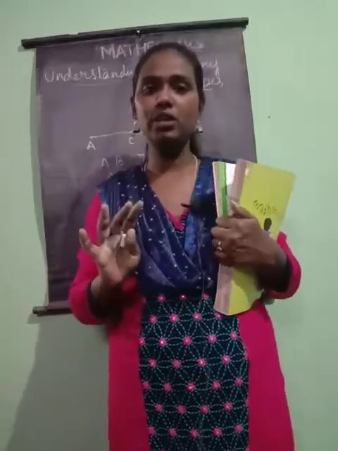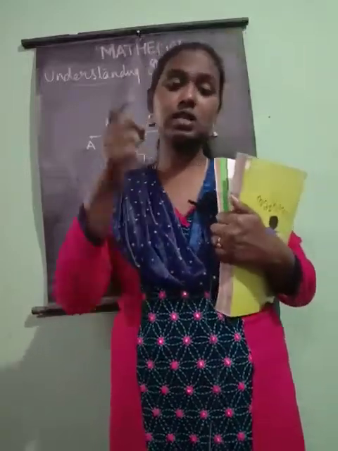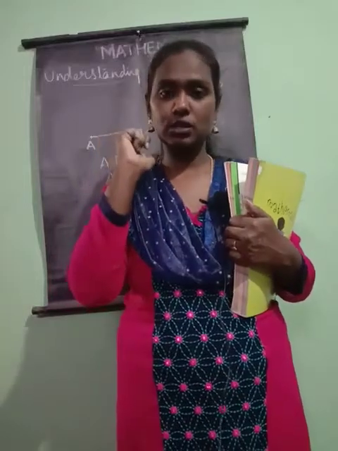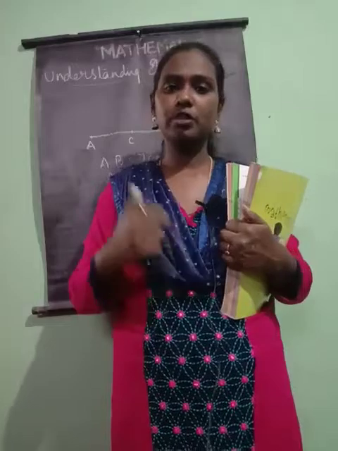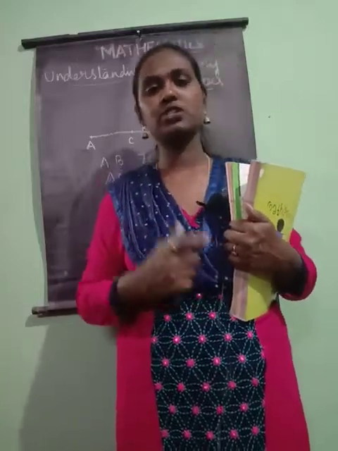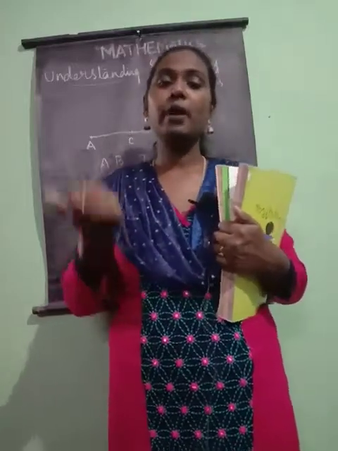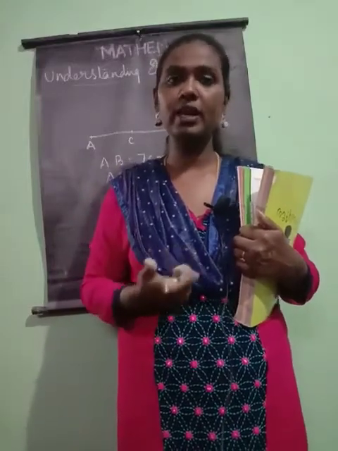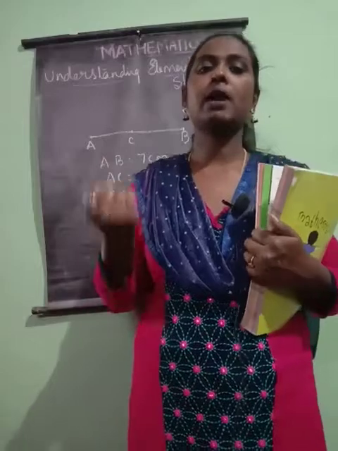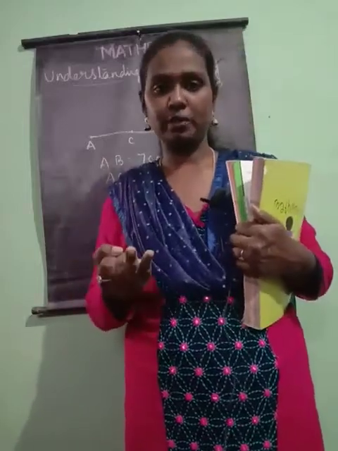Just by observing, we cannot say what it is exactly. We cannot state the exact measurement by observing, but by measuring we can. This is the difference between observation and measurement.